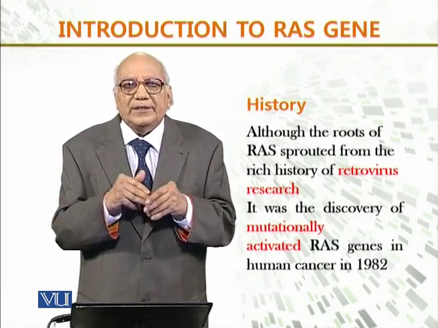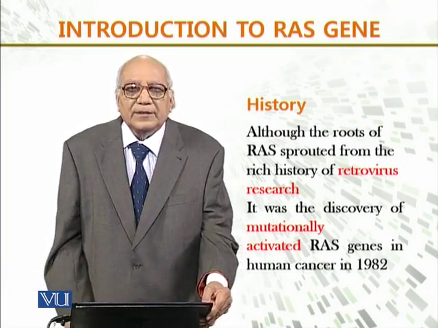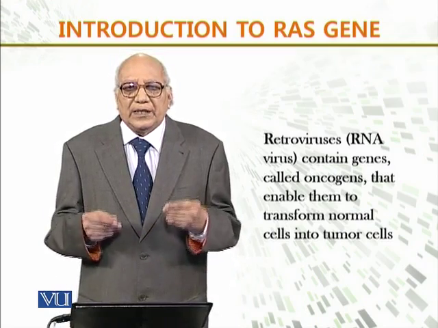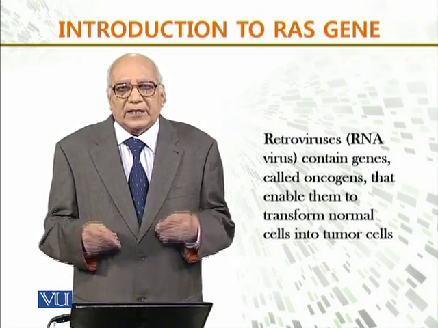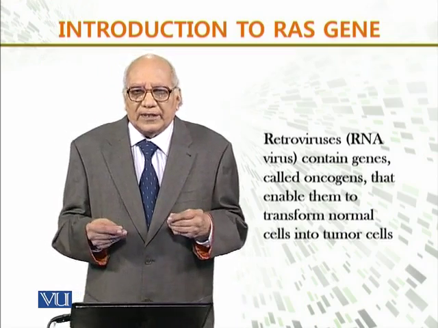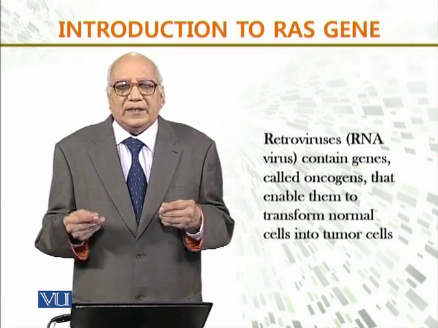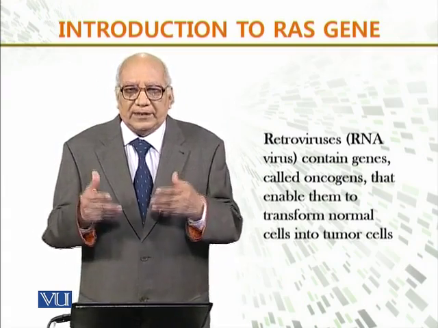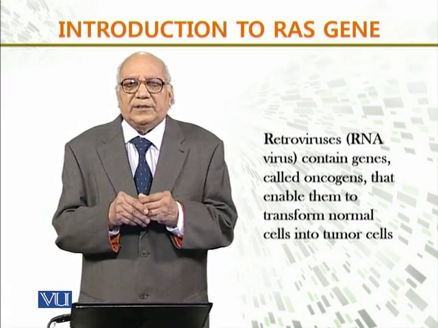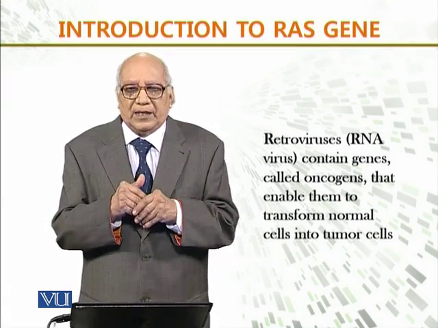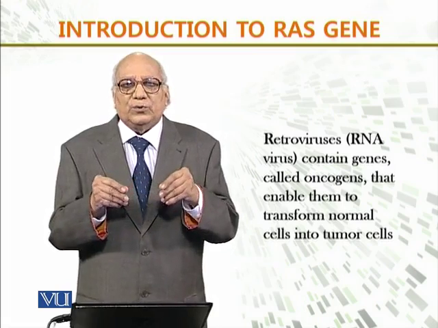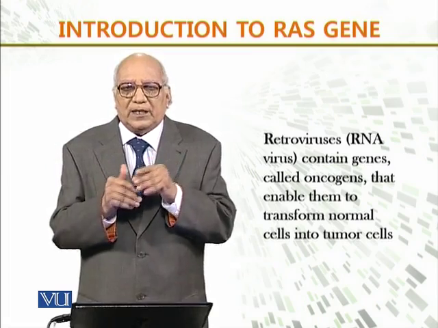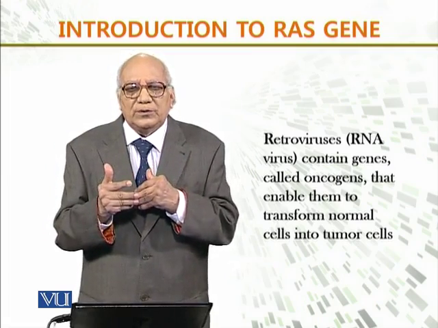was studied in 1982. Now, retroviruses, they are RNA viruses. There are two types of viruses. One virus is DNA, and the other is RNA. And retrovirus genes are important because they contain genes which are called oncogenes. And oncogenes are those which enable these viruses to transform the normal cells into tumor cells.